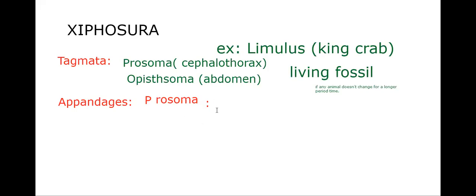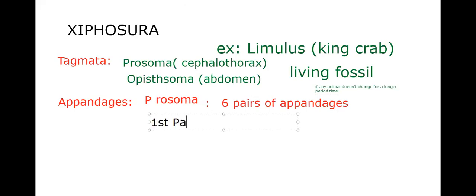That means in the prosoma, 6 pairs of appendages are present. The first pair is called chelicerae, which is why the subphylum is called Chelicerata.